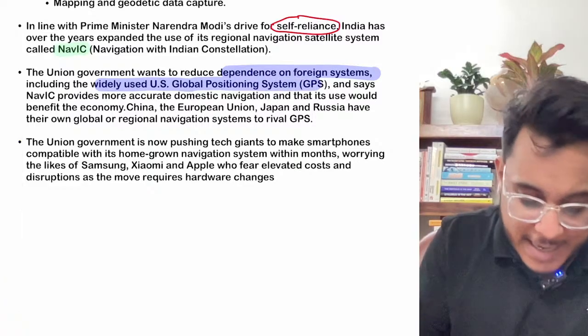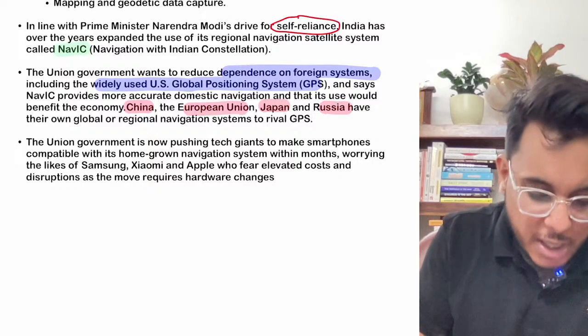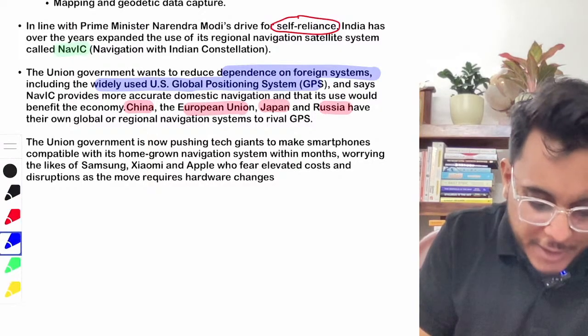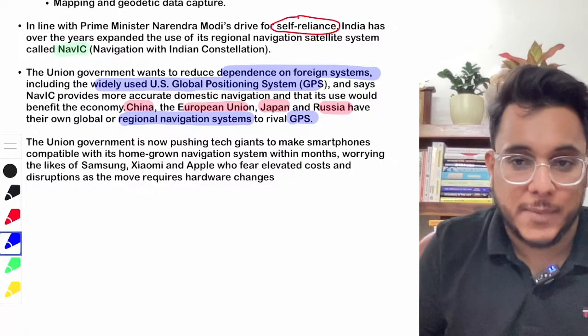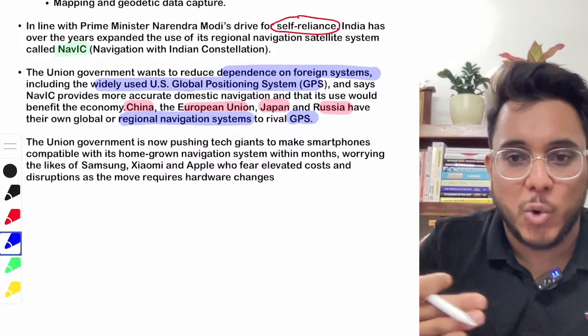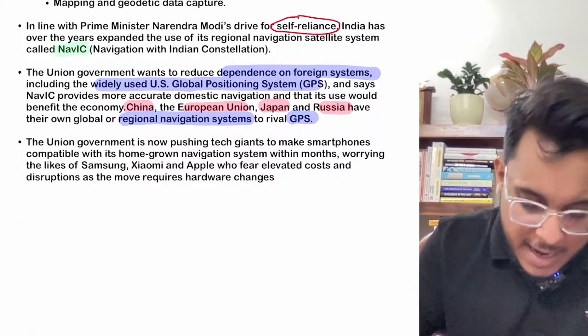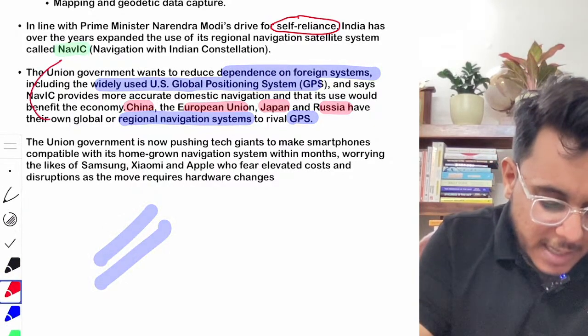Moreover, India has pointed out that countries such as China, the European Union, Japan, Russia all have their own regional navigation systems which rival the GPS of the USA. So India should also have its own regional navigation system, and we got it, that is NavIC.